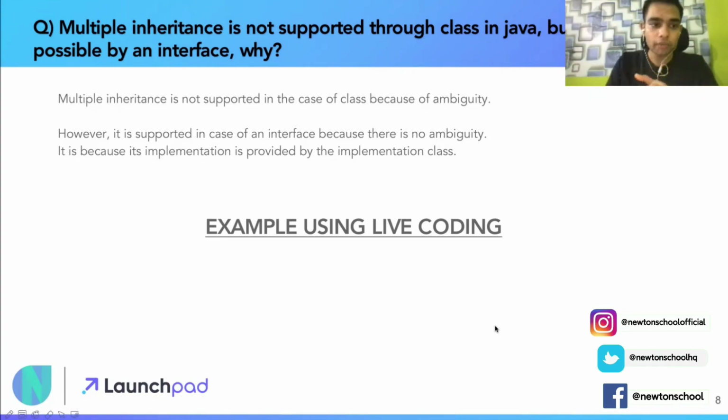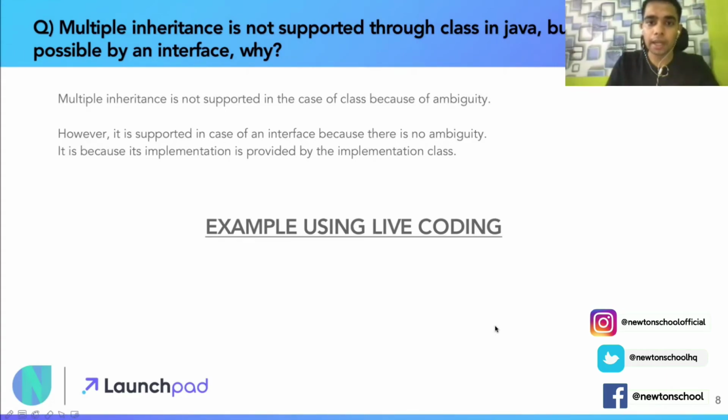But in the case of interfaces, it's not the same. It is supported in the case of an interface because there is no ambiguity there. There is absolutely no ambiguity there. The implementation is provided by the implementation class. The implementation is not part of the interface. So that is why, when you define it in the implementation class, there is no ambiguity at all.